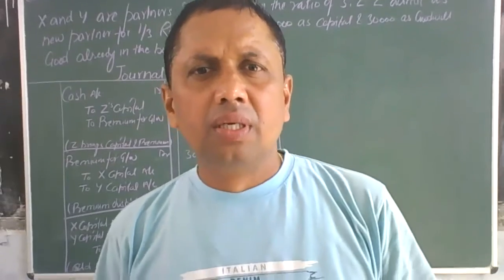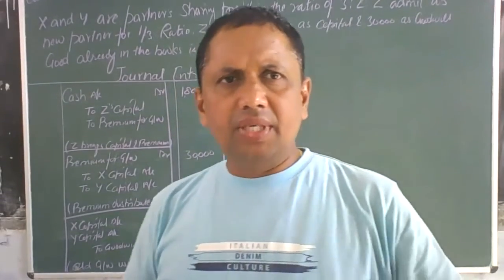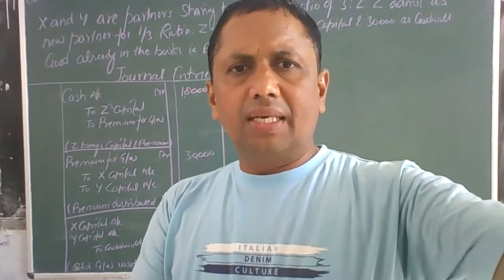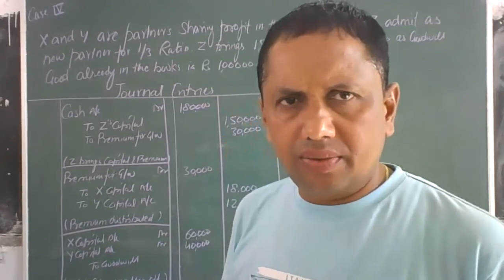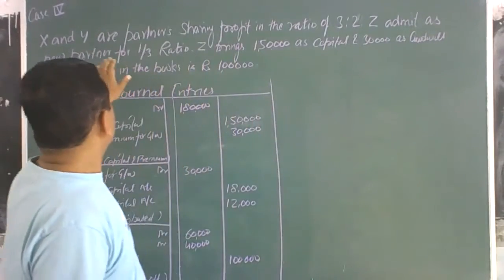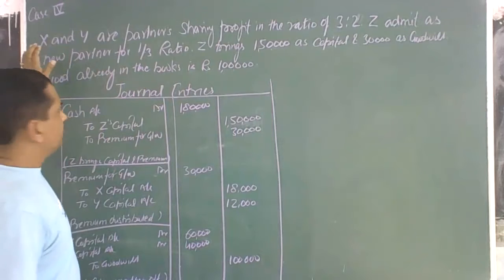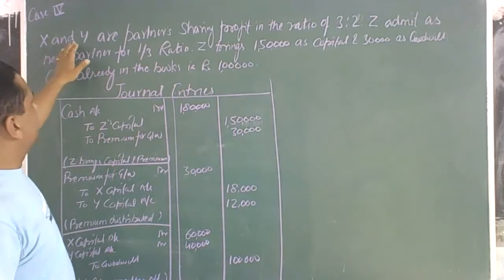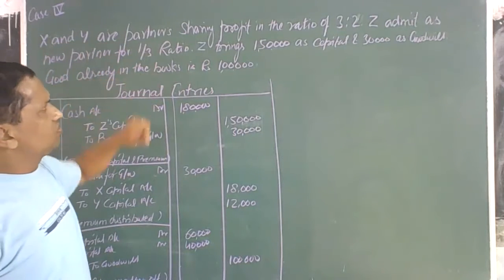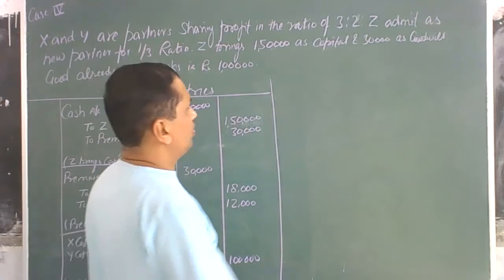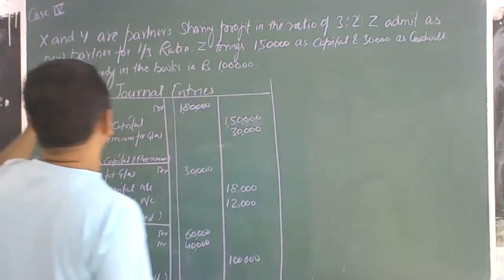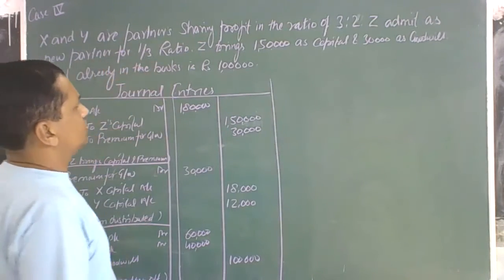Hello students. Today we start the next video on treatment of goodwill at the time of admission of a partner. In this, we are starting a new case number 4, in which X and Y are partners in a firm sharing profit and losses in the ratio of 3:2. The new partner Z is admitted for 1/3 share.